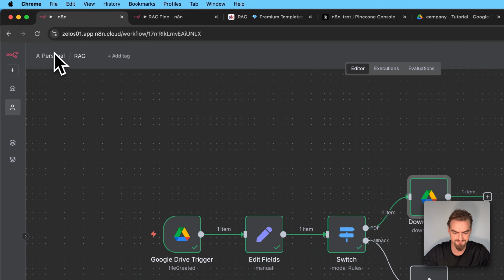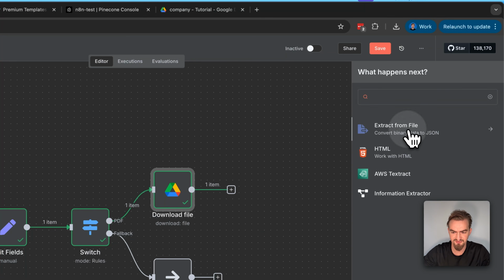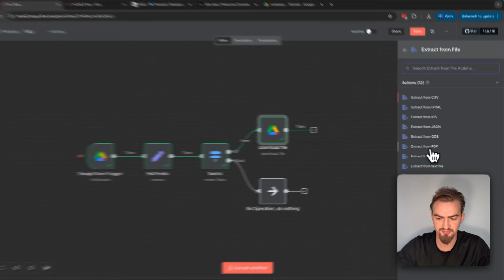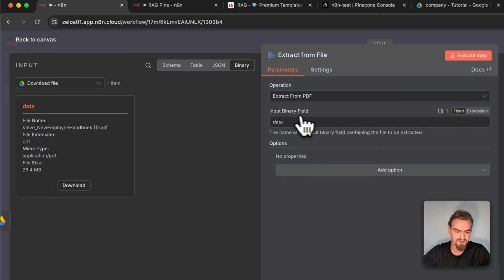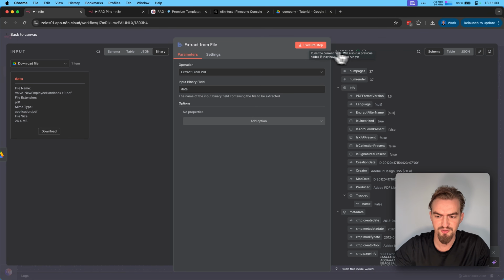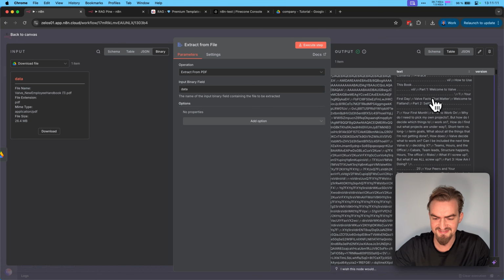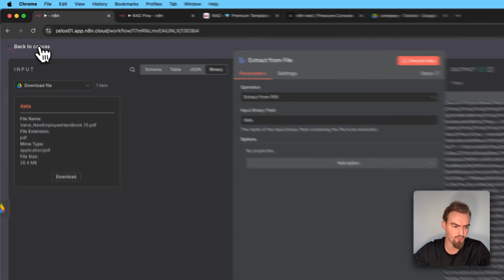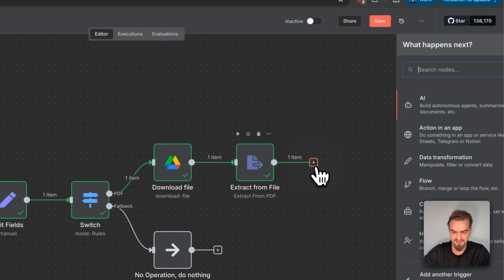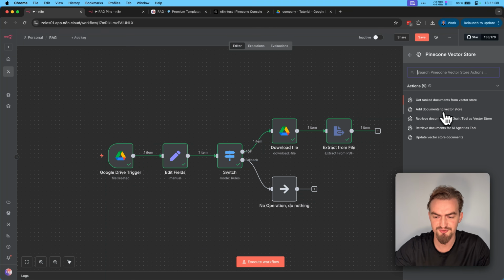Then go back to Canvas, click the plus icon and type in extract, and then extract from file, and select here extract from PDF. Here you make sure that the input binary field is the same like from the file, and then click execute step. When you click here now on the table and scroll down to the right, you will see the text from this PDF. Then you go back to Canvas, then click the plus icon and search for Pinecone, and select Pinecone Vector Store. And select here, add documents to vector store.